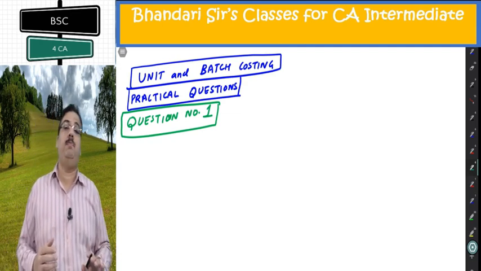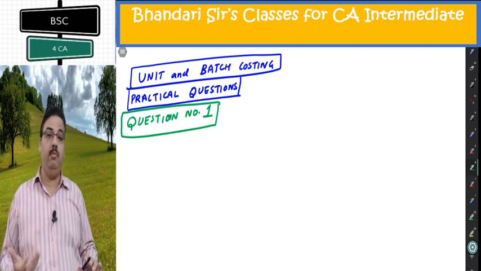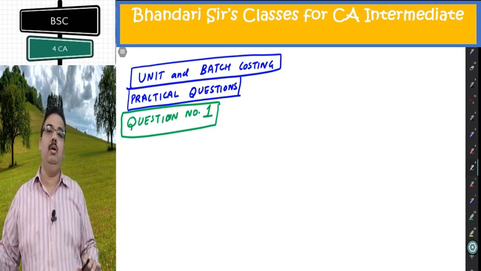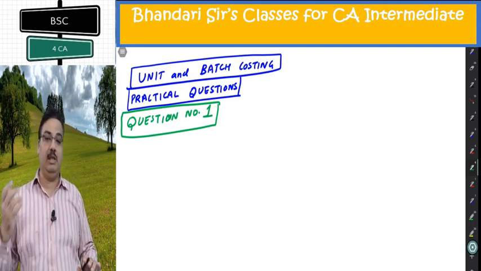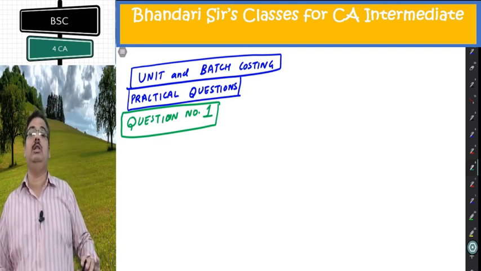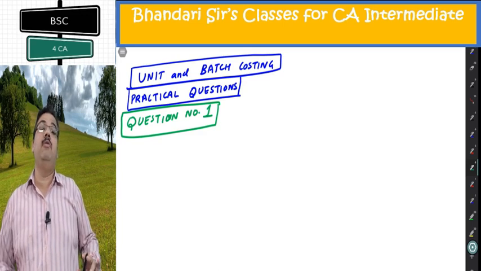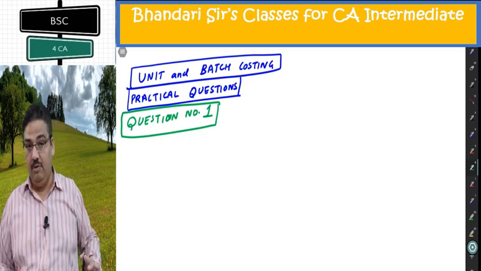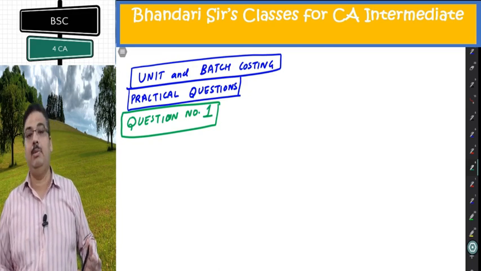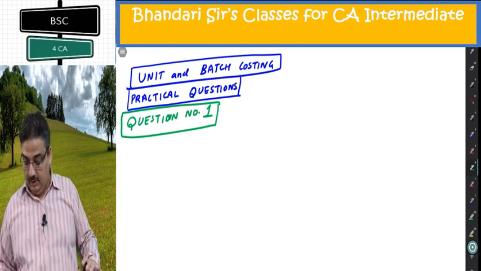This question is primarily having concepts from flexible budgets. It is not difficult at all. Just remember the concepts of flexible budget, where cost can be fixed cost, variable cost, semi-variable cost. For semi-variable cost, some trends are given which we will follow strictly, and then we'll be able to make a flexible budget. Let's go on with this.